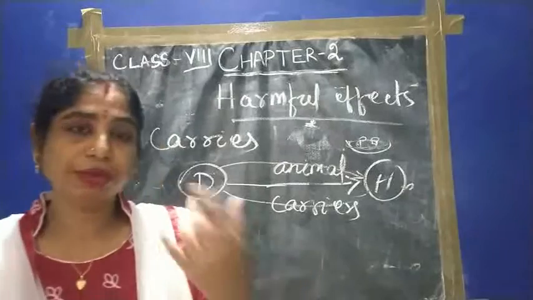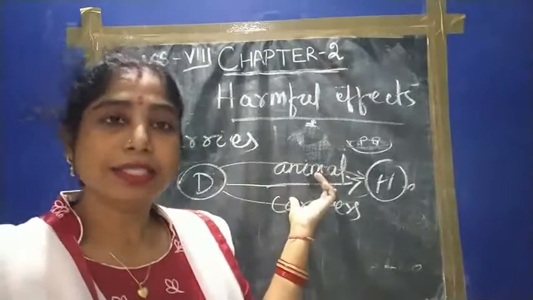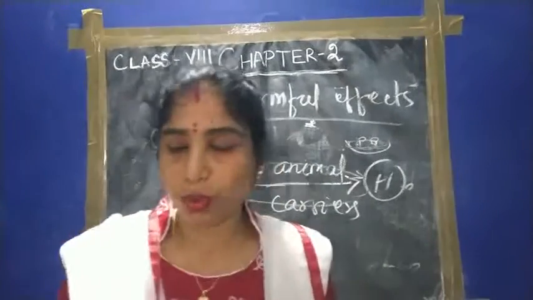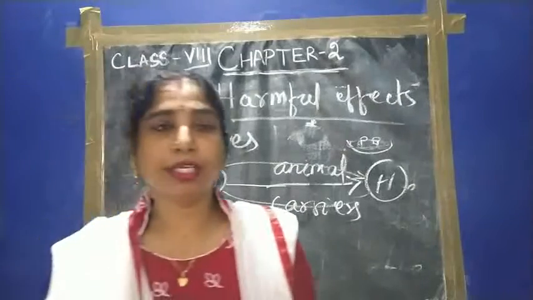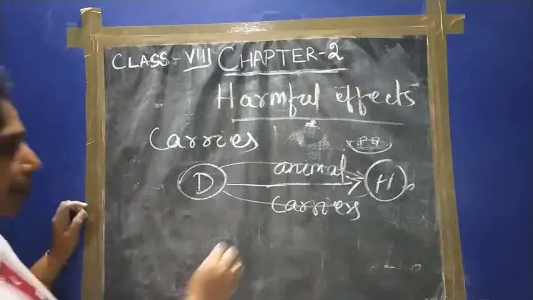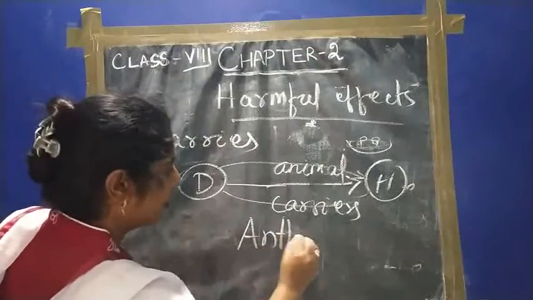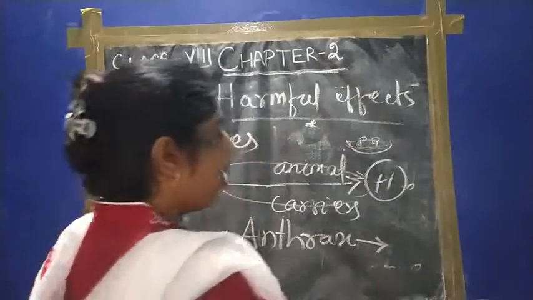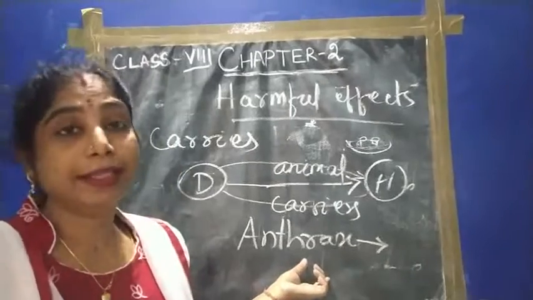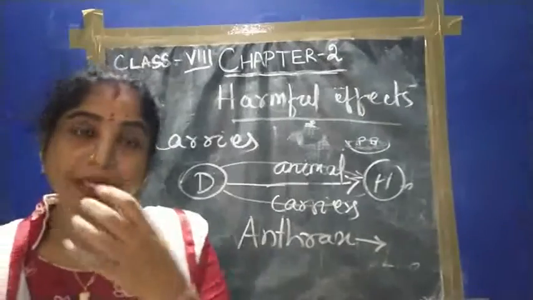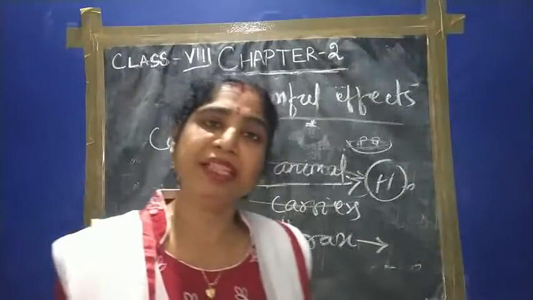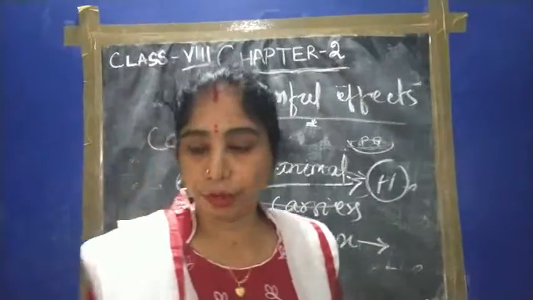Do you think that microorganisms only cause diseases among human beings? No, they also cause diseases in animals. In cattle, they cause one disease, that is anthrax. Anthrax is caused by a bacteria. Also, the mouth and foot of cattle are ruptured due to the action of certain bacteria. These are the cattle diseases caused by microorganisms.